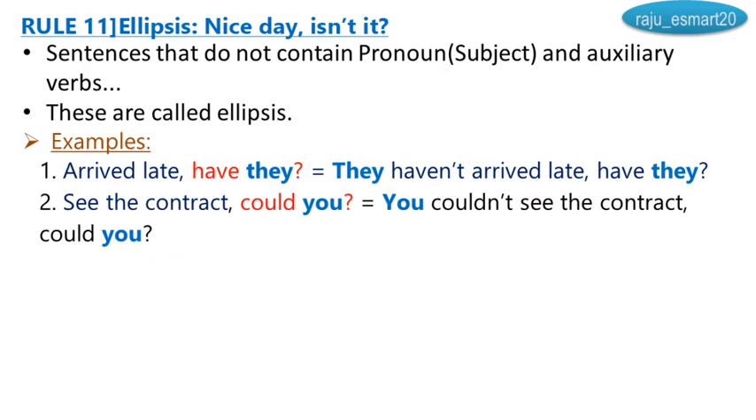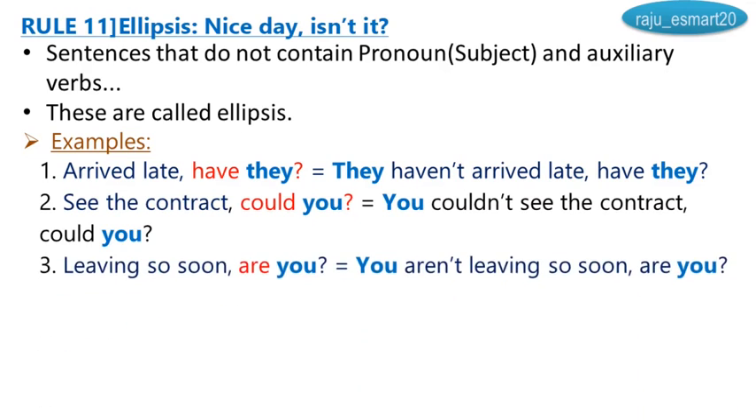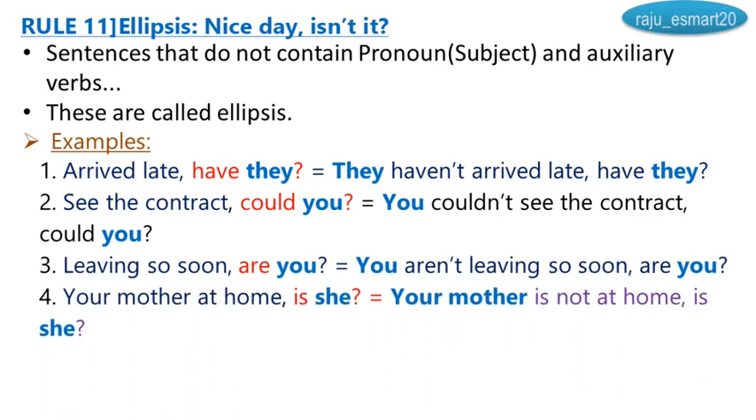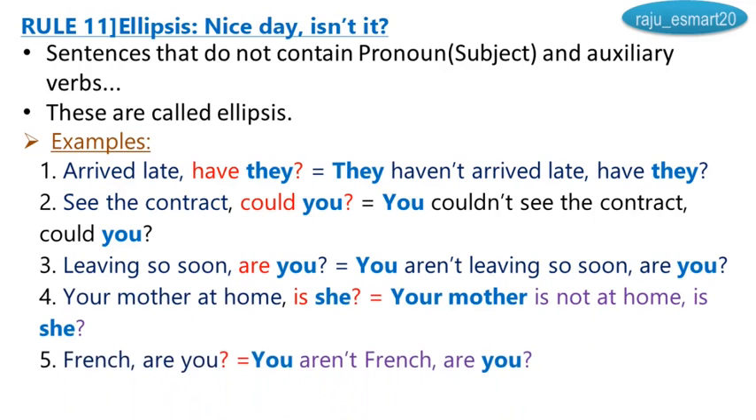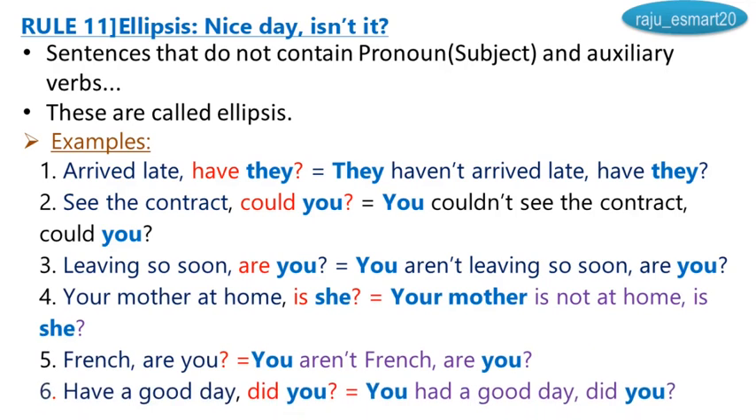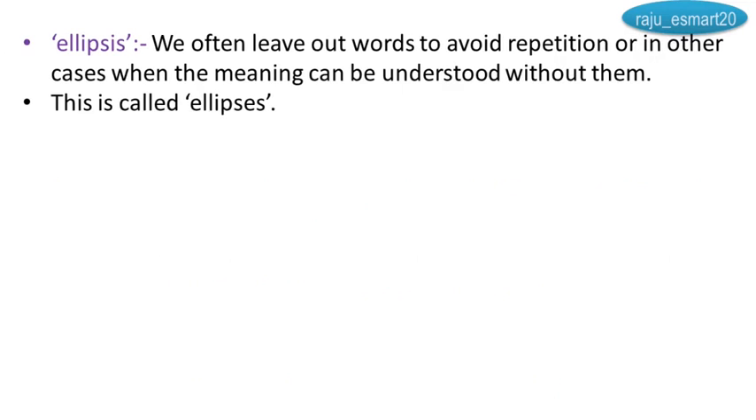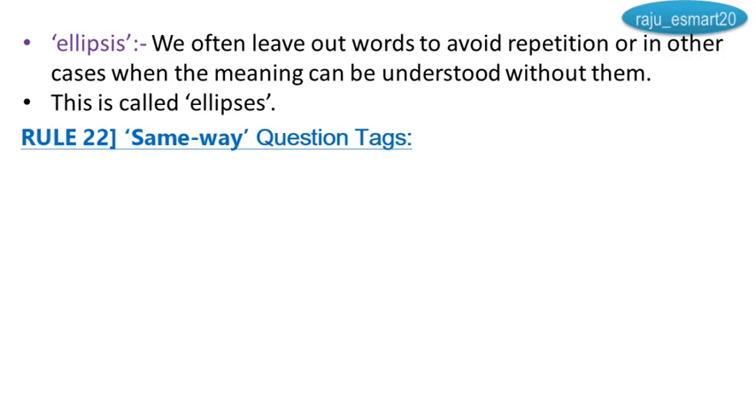Okay. Leaving so soon, are you? You aren't leaving so soon, are you? Negative sentence and positive tags. Your mother at home, is she? Your mother is not at home, is she? French, are you? You aren't French, are you? Have a good day, did you? You had a good day, did you? What do you mean by ellipses? We often leave out words to avoid repetition, or in other cases when the meaning can be understood without them. This is called ellipses. Rule number 22, same way question tags.